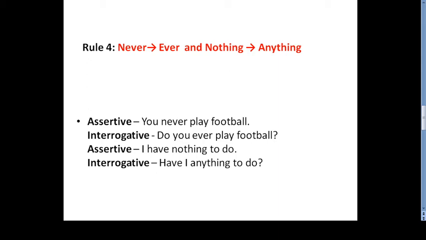Other rules as usual: helping verb at the beginning, or if there is no helping verb, then we'll take do, does, did. So to sum up, rule 4 says if you find never in an assertive sentence, to change it to interrogative we'll take ever, and if you find nothing in an assertive sentence, to change it to interrogative we'll take anything. Other rules as usual. The last rule for today, let's see what happens there.